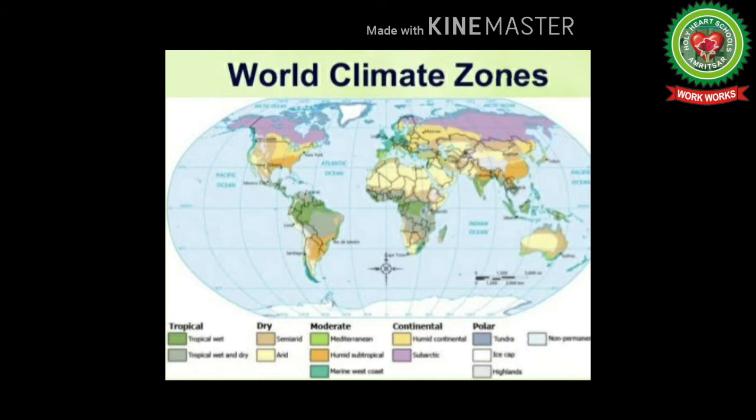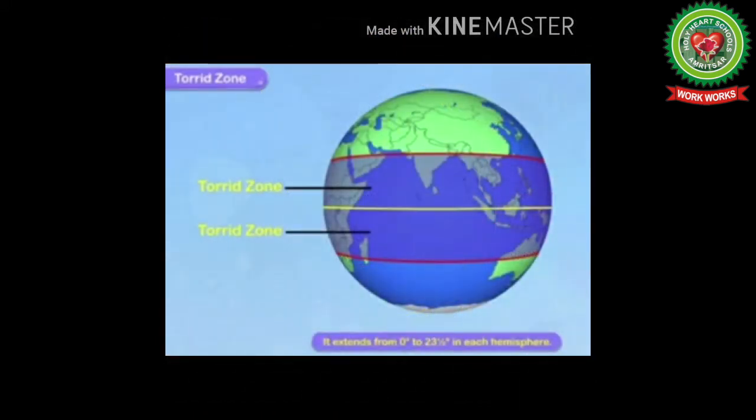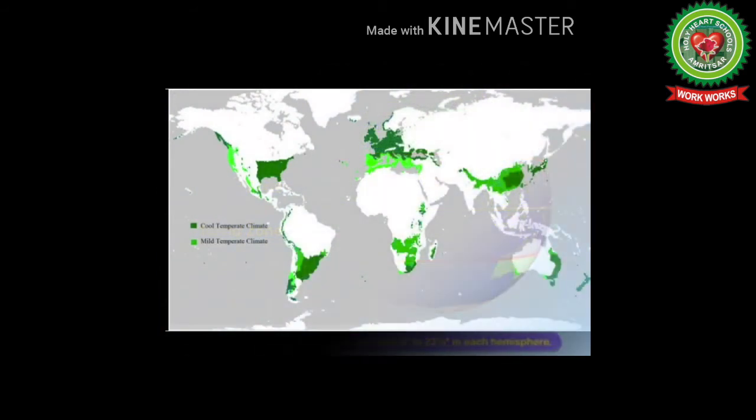Based on climatic classification, the world is divided into different natural regions as follows. Number one is tropical region, where sun rays fall vertically and this area receives maximum insolation. It includes the equatorial region, tropical grasslands, tropical monsoon region, and tropical deserts. Second one is subtropical region. It includes the Mediterranean region and China type region.